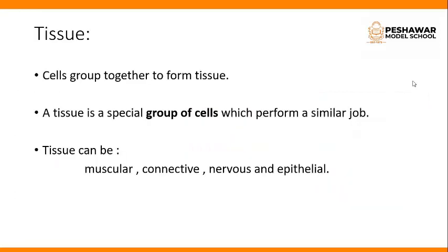Now come to another topic, tissue. When the cells group together, they form tissue. A tissue is a special group of cells which perform a similar job. Tissue can be muscular, connective, nervous and epithelial.